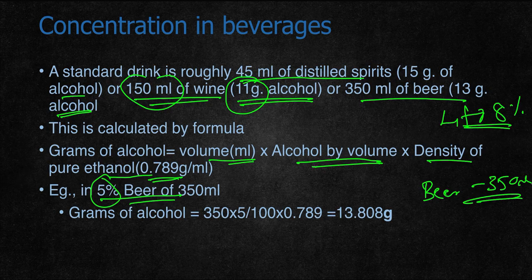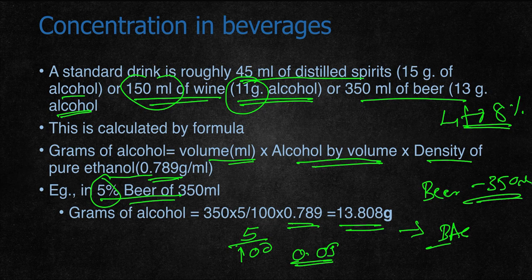Then the grams of alcohol consumed equals 350, that is the ml consumed, times 5 divided by 100, that is the 5%, which comes to 0.05, the alcohol by volume, that is per ml how much alcohol is present, times 0.789, which is the density of ethanol, which comes to about 13.808 grams of pure alcohol present in the beverage. So this is useful for calculating the blood alcohol concentration. Blood alcohol concentration is very useful.